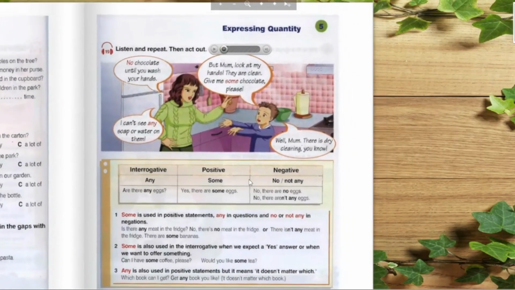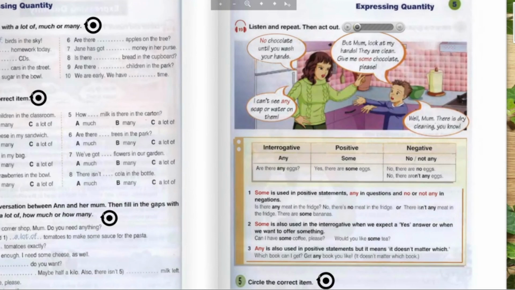Okay, so next go to the next one. So listen and repeat, then act out. Unit 5, page 31. Listen and repeat.